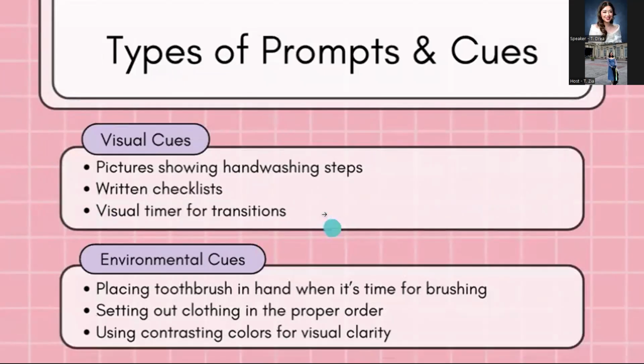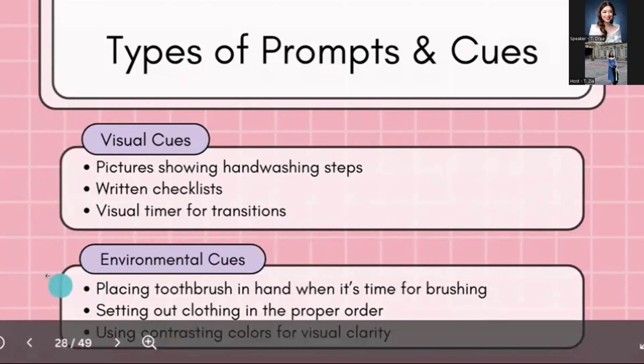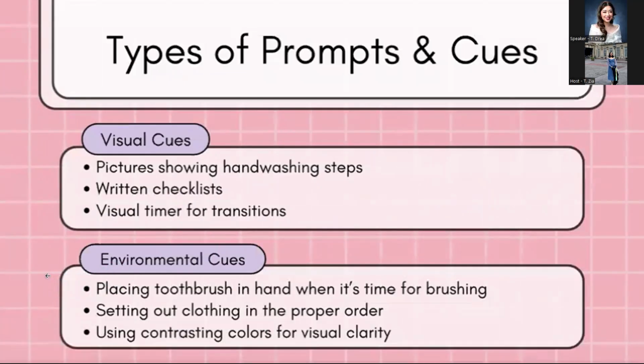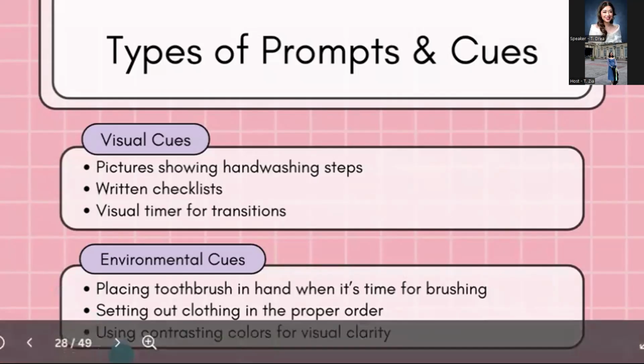Now with the last one, the environmental cues. So for example, with this one, we will place the toothbrush in hand when it's time for brushing. Or if dressing yung target natin, we set out the clothes in the proper order. We can also use contrasting colors for more visual clarity. So environmental cues are used to reduce the cognitive load and support orientation or dementia-friendly environments or independence in our activities of daily living.